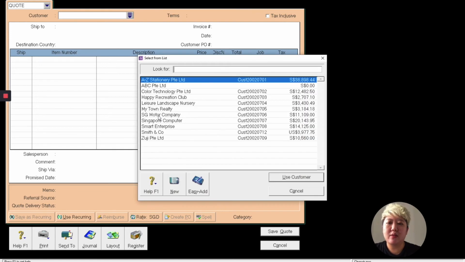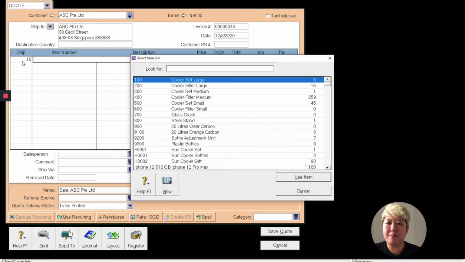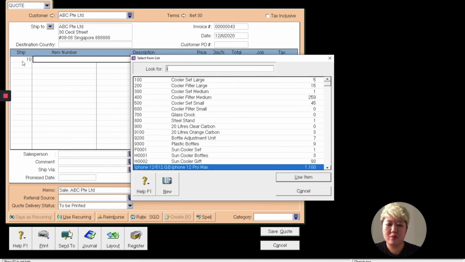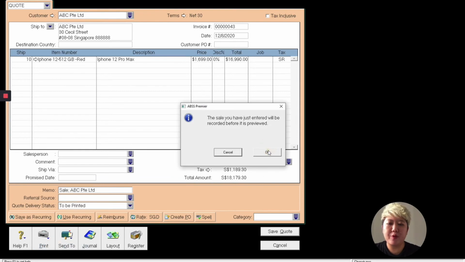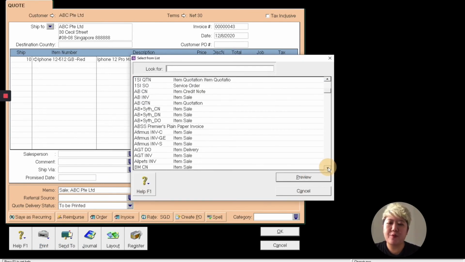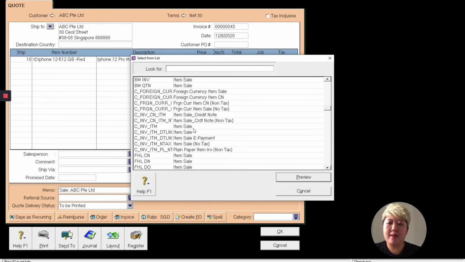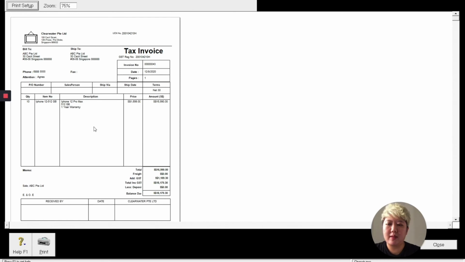So select the customer ABC Private Limited, and how many quantity? 10 pieces of iPhone. Okay, and the price we can prefix, or if you want to change it during the transaction, you still can change it. And if everything is good, straight away you can preview your quotation, and we can design the format for you as I mentioned before. But let's see the standard sample format, how it looks. It will be a standard like this.